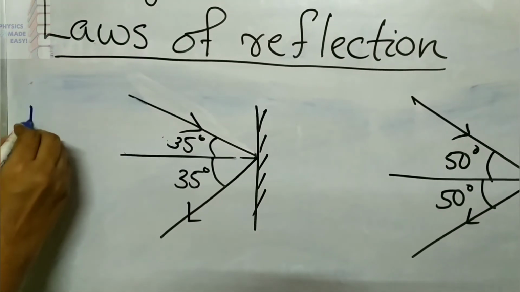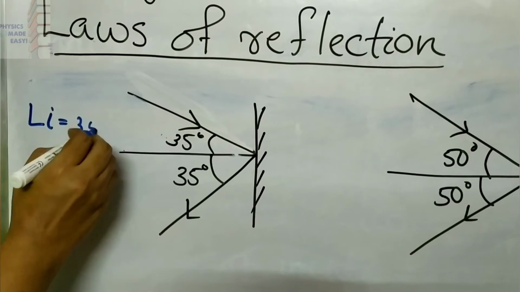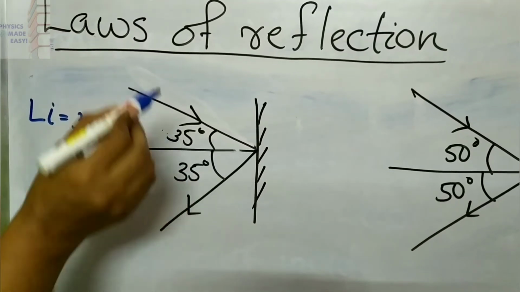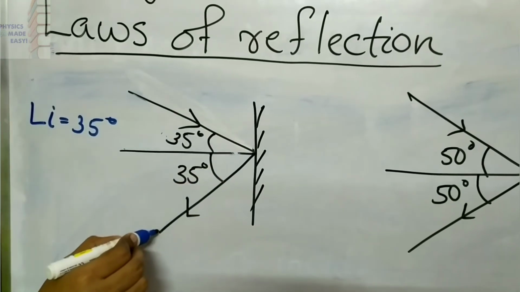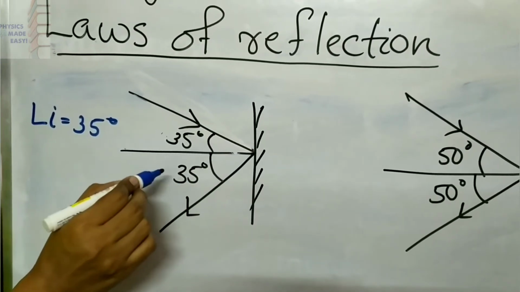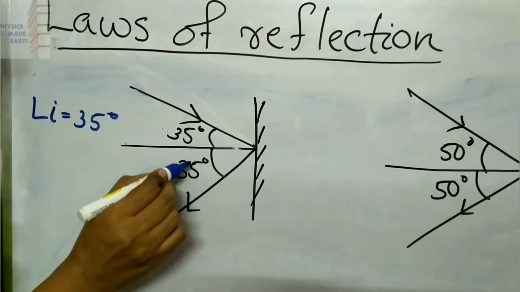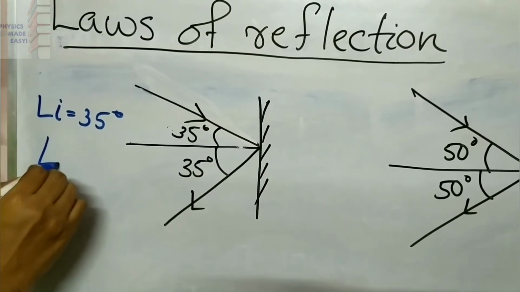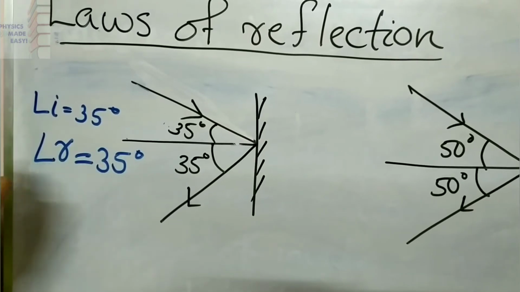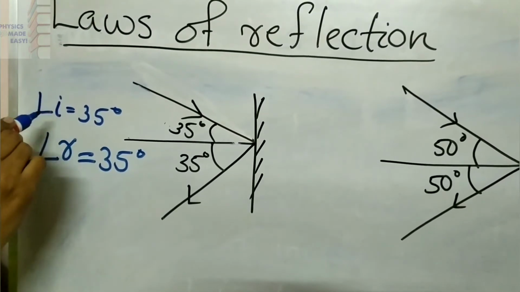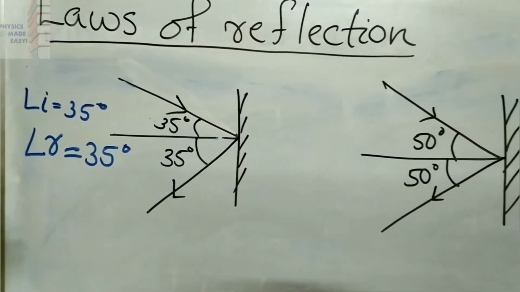So in this case the angle of incidence is 35 degrees, and by obeying the laws of reflection this ray will reflect from the surface making an angle of 35 degrees to the normal. That is, the angle of reflection should be equal to 35 degrees.